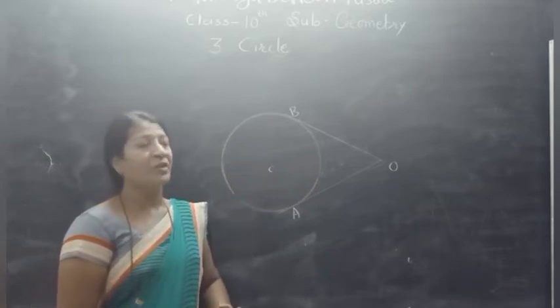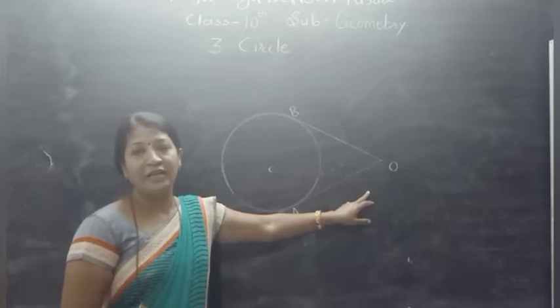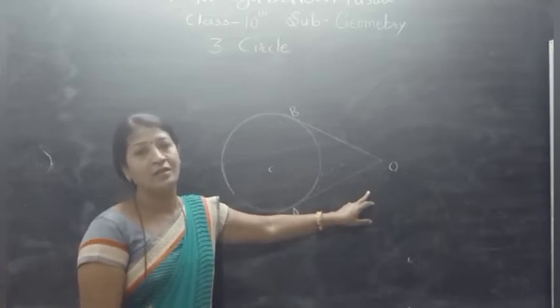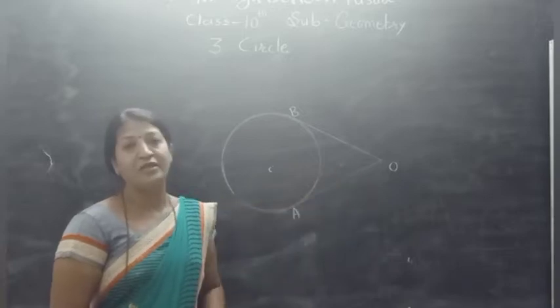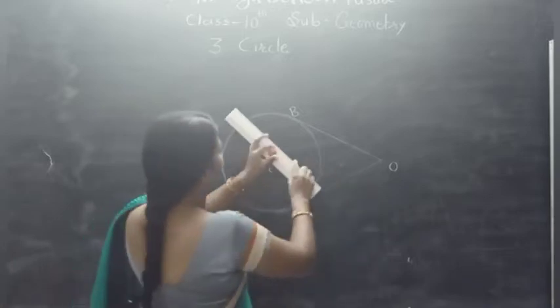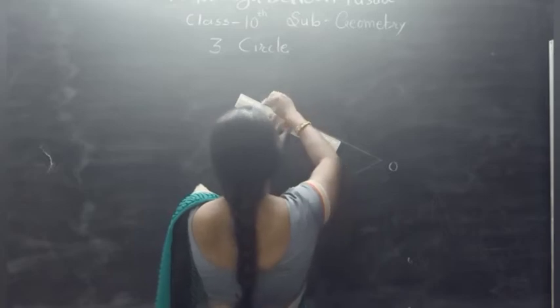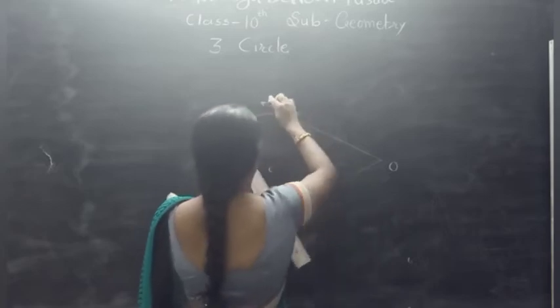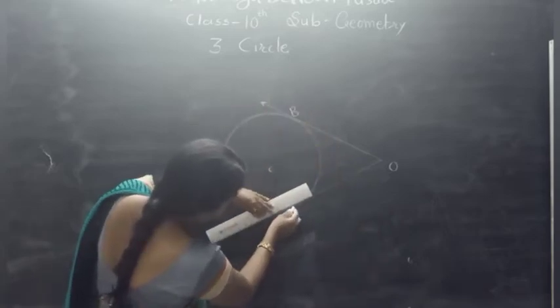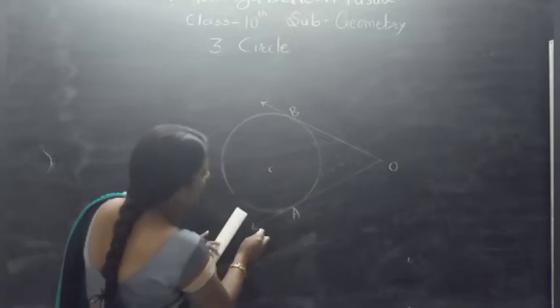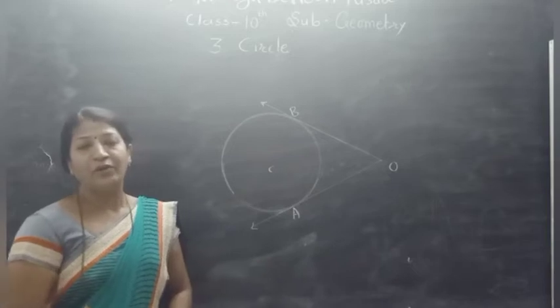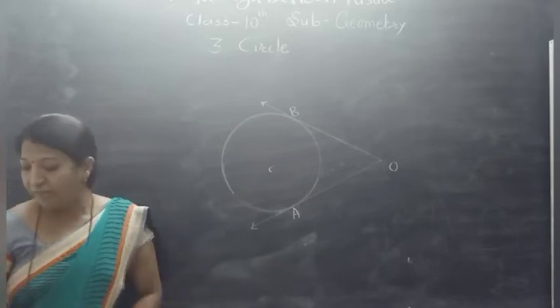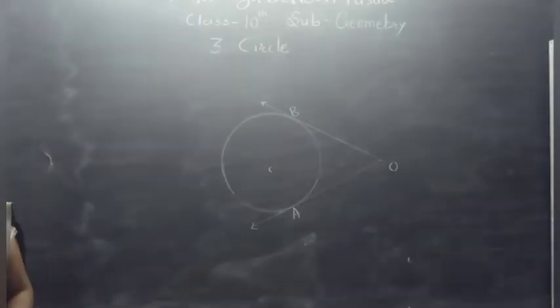And if the point lies outside the circle, we can draw two tangents to the circle. Here we extend this, it is a tangent to the circle, and here also it is a tangent to the circle from the outside point. Now depending on this, we have to study the next theorem, that is the tangent segment theorem.